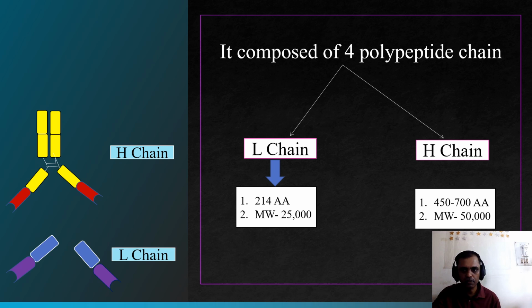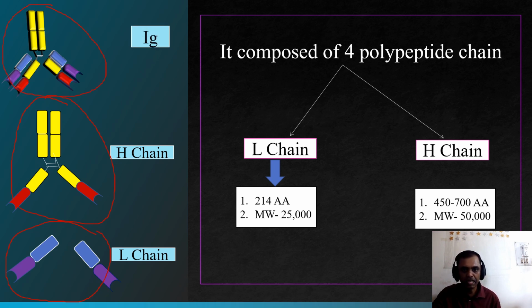You can see here, this is the H chain and this is the L chain. Both L chain and H chain produce the immunoglobulin. The L chain molecule has 214 amino acids and a molecular weight of 25,000, whereas the H chain has 450 to 700 amino acids and a molecular weight of 50,000.